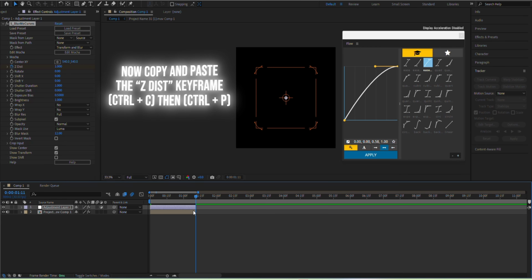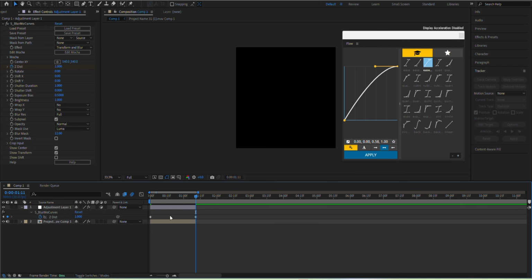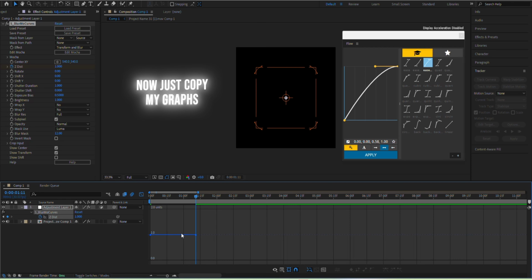Now copy and paste the Z-Disc keyframe, Ctrl plus C, then Ctrl plus P. Now just copy my graphs.